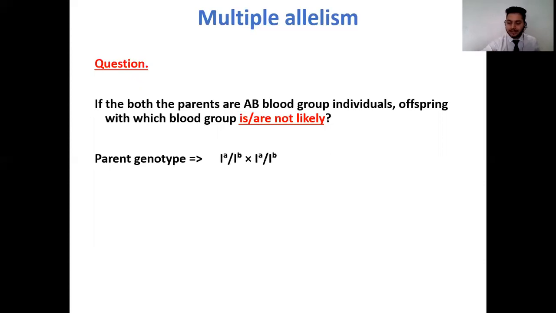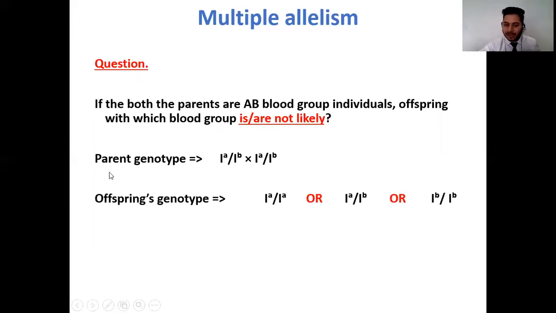So now let us just write down the genotype of the parents. This is, say for example, my mother. So the mother is going to be IAIB, so AB blood group, and this is my father, which is again going to be IA and IB. So now, for finding out the offsprings, you are going to see a simple cross multiplication.